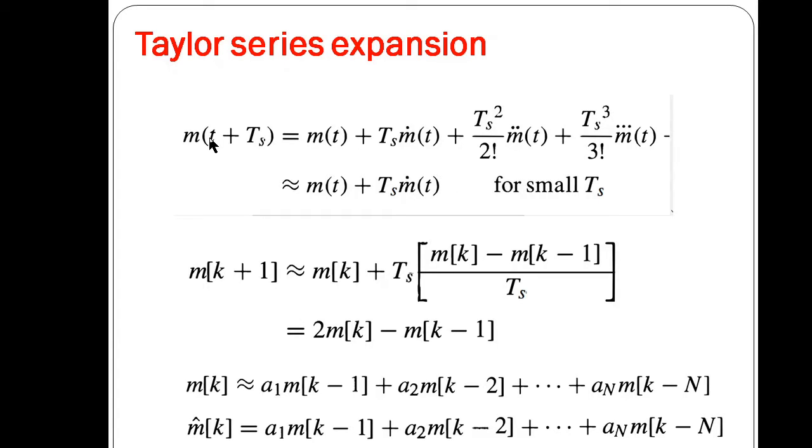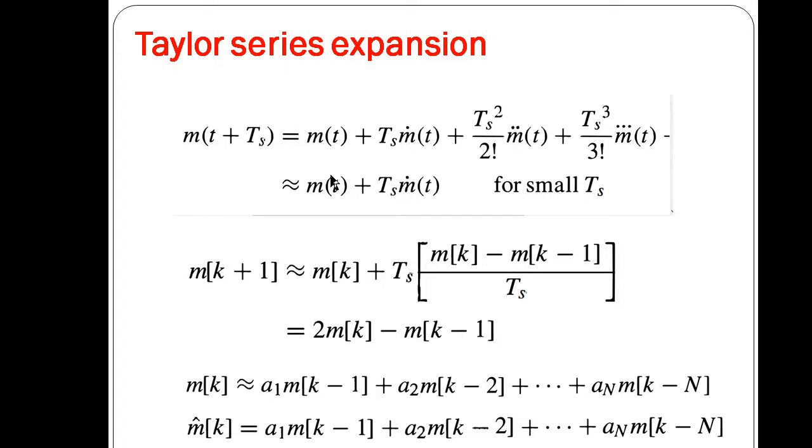So you can see here we are having m(t plus Ts), that is the future value. t is our present value, so it is predicting the future value, m(t plus Ts), and that is given by, if we are taking only the first term, m(t) plus Ts times m dash t. So it is the first differential.